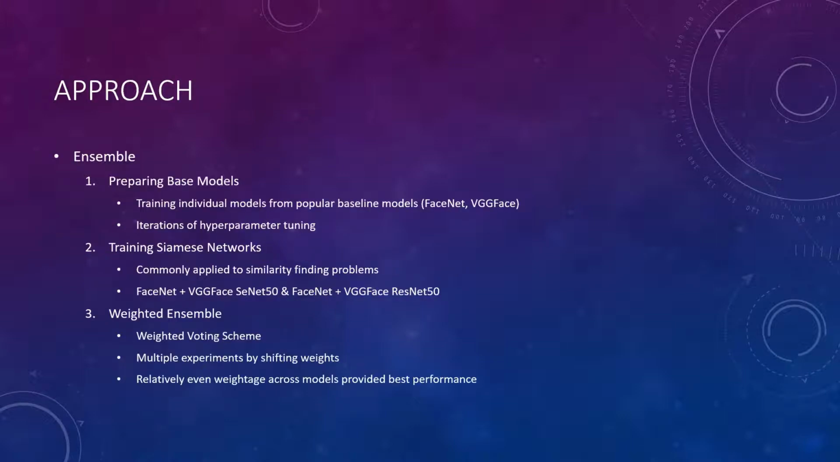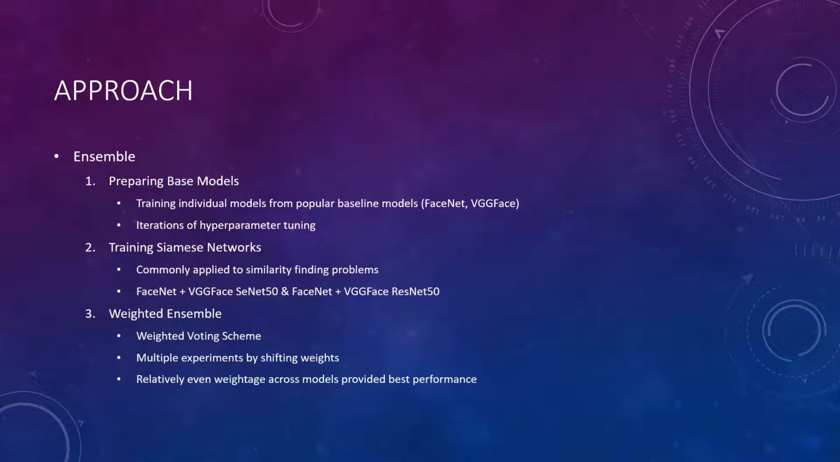Now moving on to our approach. Ensemble methods are among the most successful machine learning families when it comes to Kaggle competitions. Our group's plan to obtain a good leaderboard score was designed around the end goal of compiling an ensemble model. Firstly, we had to prepare the base models. A key requirement of a good ensemble model is well-performing component models.